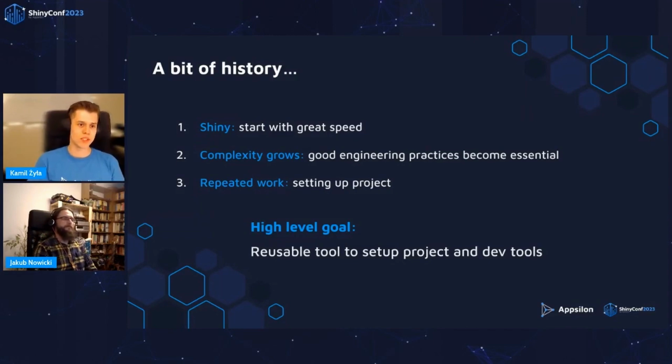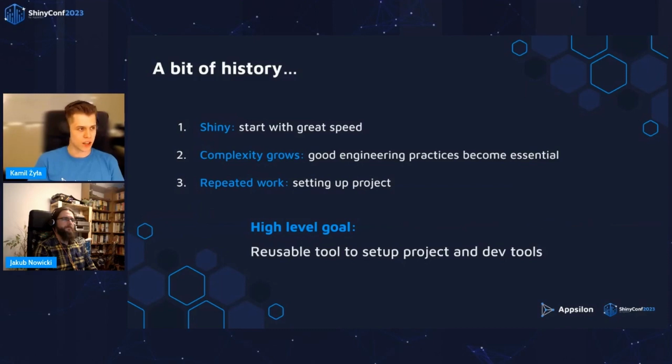However, soon when we started using Shiny for our projects, we discovered that many of them kept growing. Their complexity would increase more and more. We kept adding features, and with time, good engineering practices would become essential or the project would stall. So we had to take time to think about project structure, configure things like linters, unit tests, and so on. And this kept happening to us time and time again. Basically, in each project that kept going, we needed to configure all those tools.